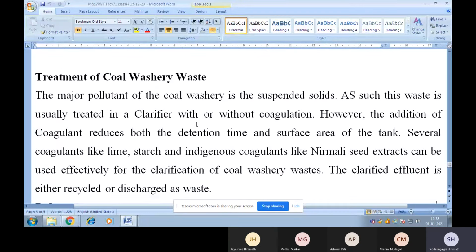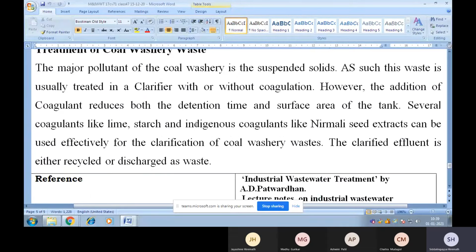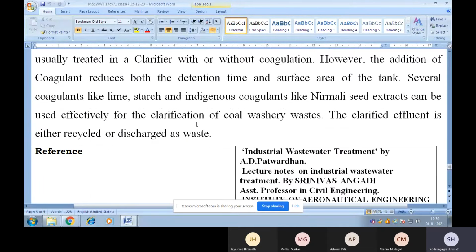So if you come to the treatment of coal washery waste, the major pollutant of the coal washery is the suspended solids. As such, this waste is usually treated in a clarifier with or without coagulation. However, the addition of coagulant reduces both detention time and surface area of the tank. Several coagulants like lime, starch, and indigenous coagulants like nirmali seed extract can be used effectively for the clarification of coal washery waste. The clarified effluent is either recycled or discharged as waste.